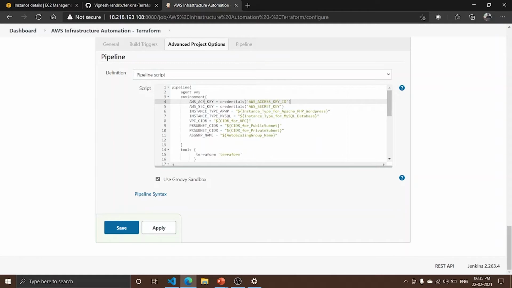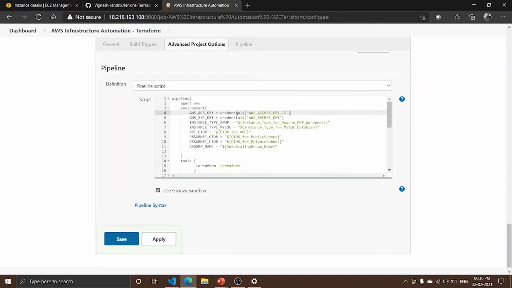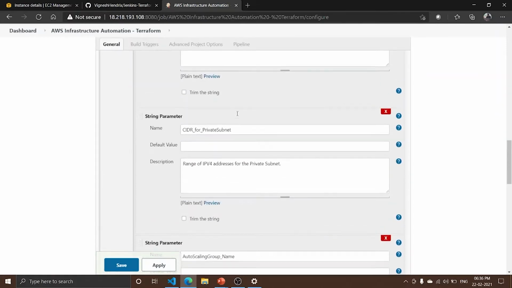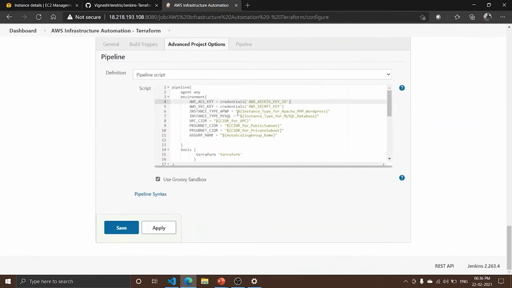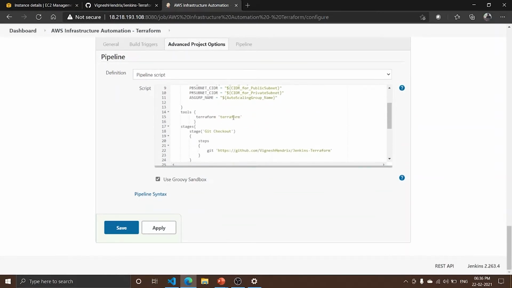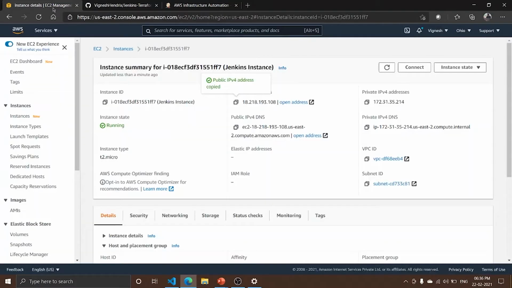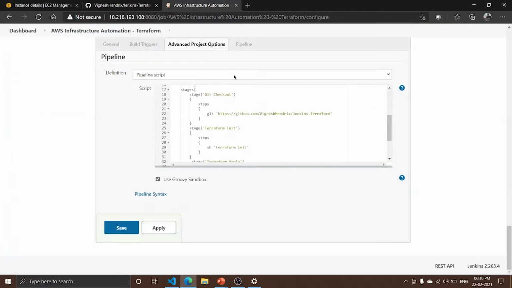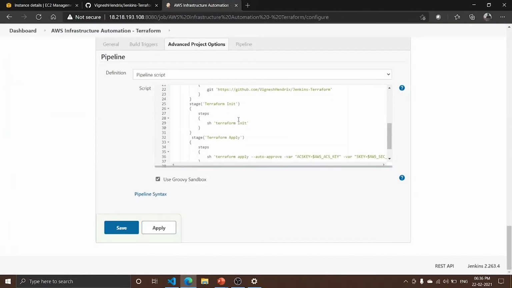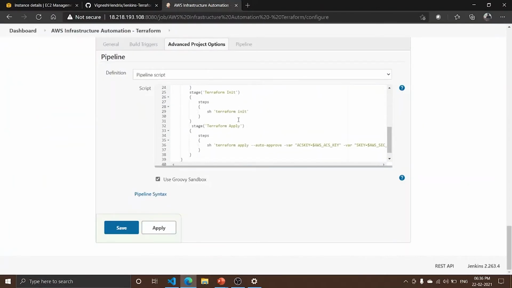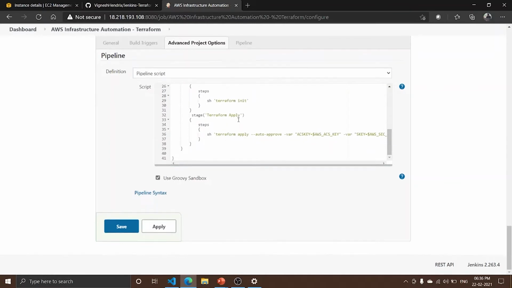Other variables are also environment variables, nothing but I'm referencing the string parameters that I've created here. So all the user inputs will be stored in these environment variables. The Terraform tool will be executed at first. In stage 1, the GitHub repository, which is the Jenkins Terraform repository, will be checked out by the Jenkins tool. Secondly, the Terraform init will be executed and the Terraform apply will be executed. So we can see that here. Let me save it and build the pipeline.